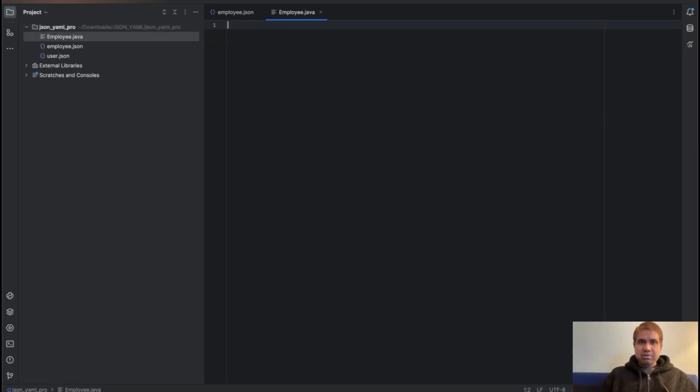employee.java, for example. So the employee.java will be a class Employee, and you will have string name, integer id, and so on and so forth. Okay,